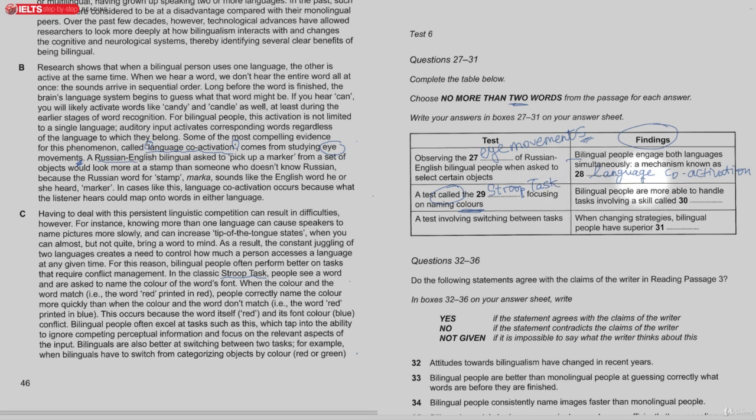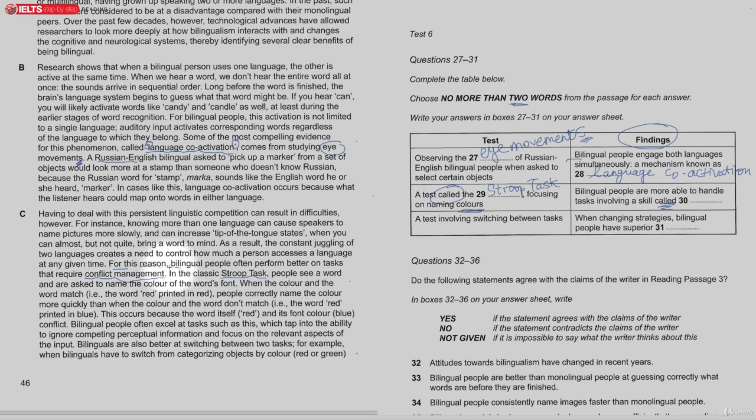Okay, and the result, findings, bilingual people are more able to handle tasks involving a skill called, again, this thing is going to be a word that most people don't know. And trying to find it here. Okay, so there it is. For this reason, bilingual people often perform better on tasks that require conflict management.